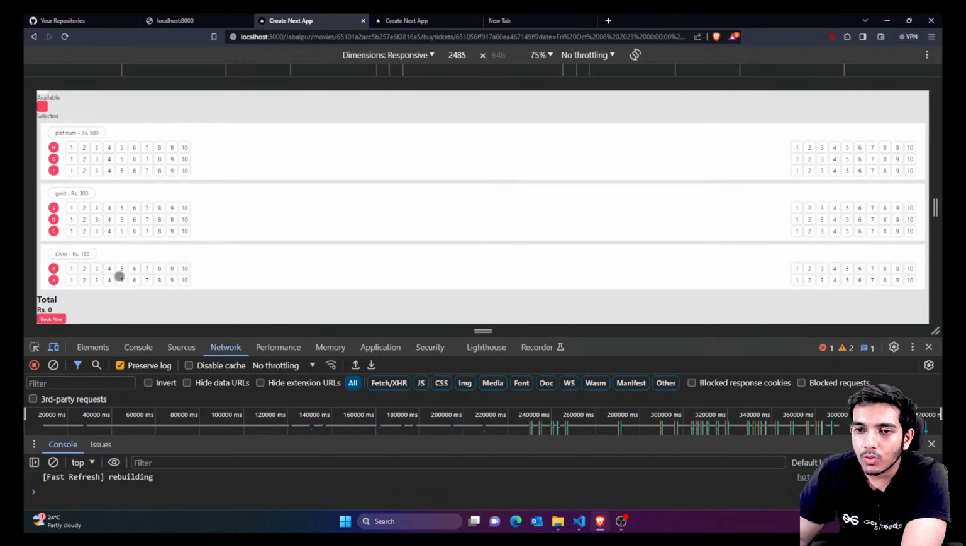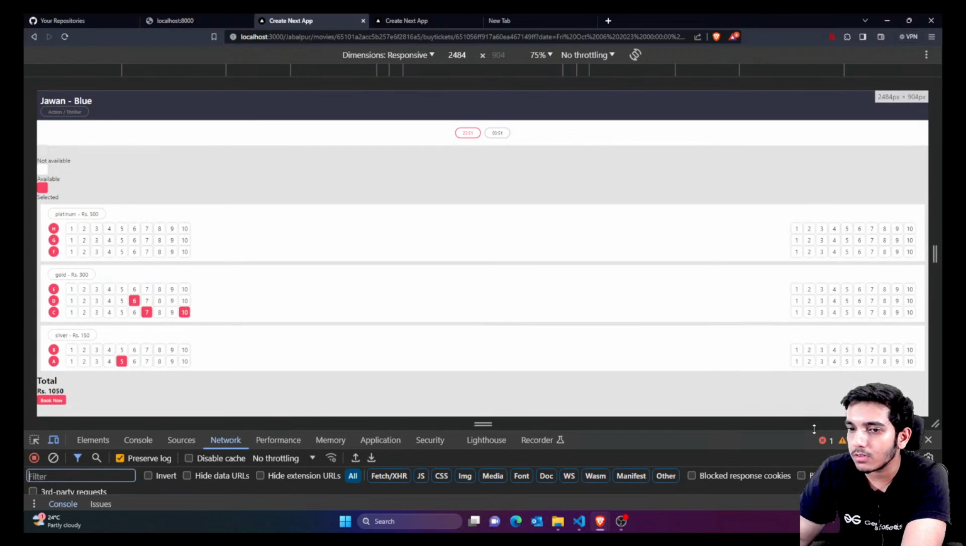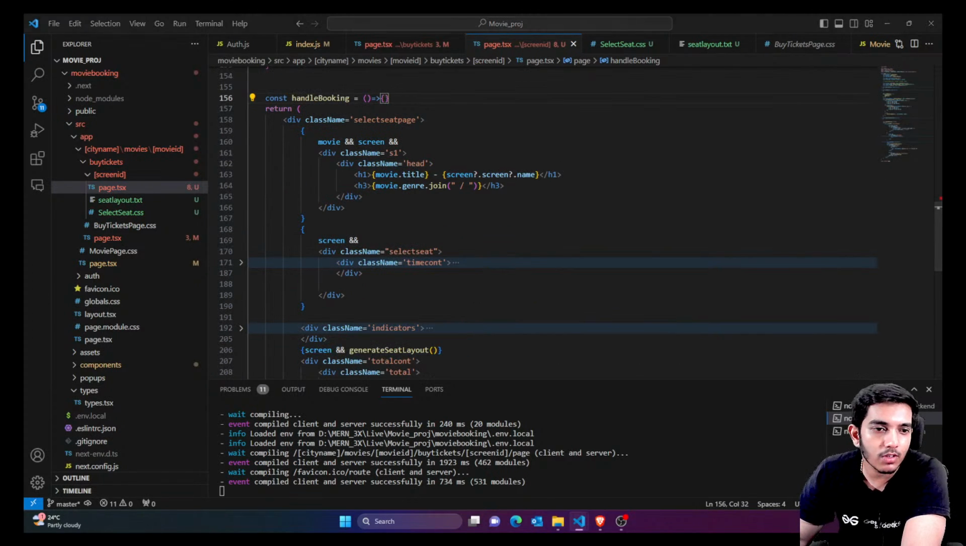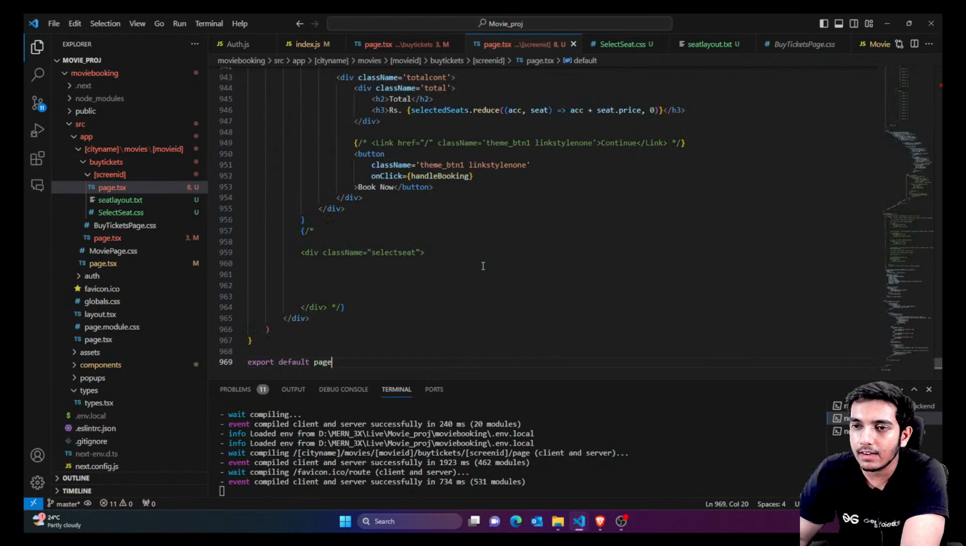At the bottom you're getting total as 0. If I select 5, you can see 150 is here. Similarly, if I select 7, you can see 450 is here, 10 is here, and 6 is here. So you can see everything is fine here. Just some design issues, I think I've messed up somewhere. But after this, you can see we have the book now button. If you click on book now, now everything is working, so I'll just paste my designs directly here.